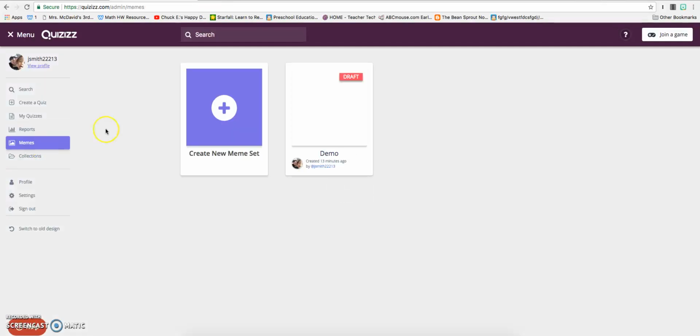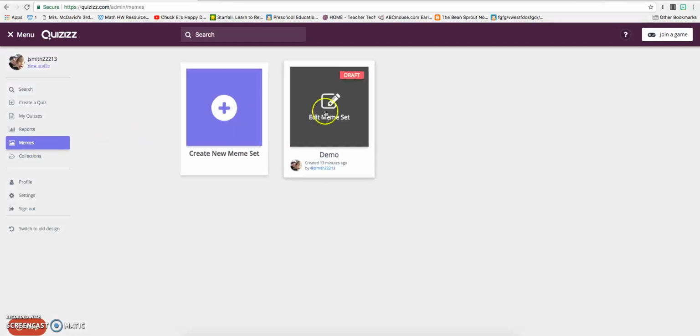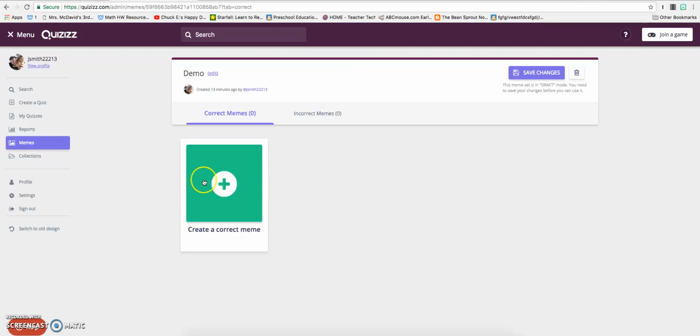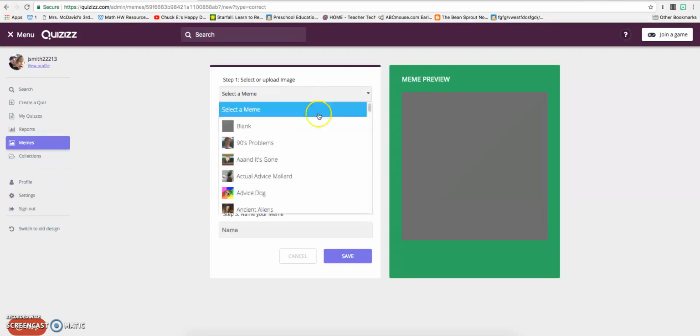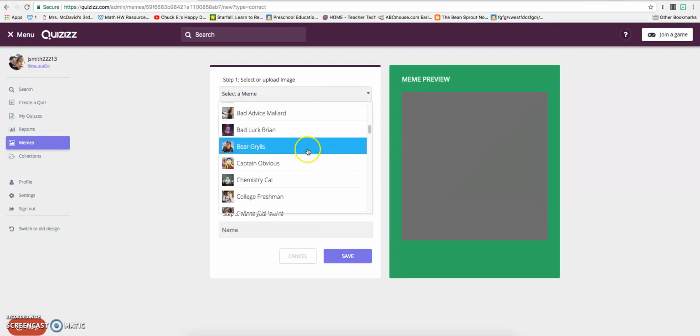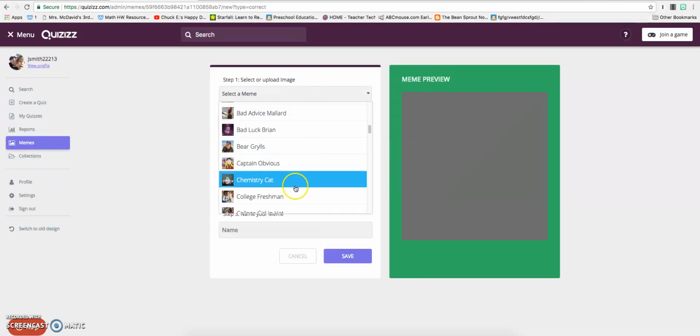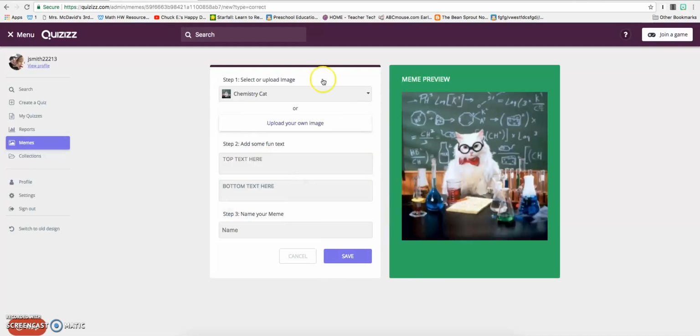For the memes, I do not have any, but I'm going to show you how you can create your own meme set to put into your quizzes that you make. You can either select images from these pre-made images, add fun text for the top and the bottom, and then name it, or you can even upload your own image on there if you want to do teacher memes to put a little bit more fun into just having a quiz and taking the data.